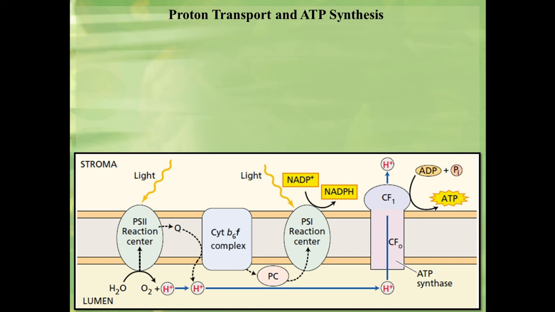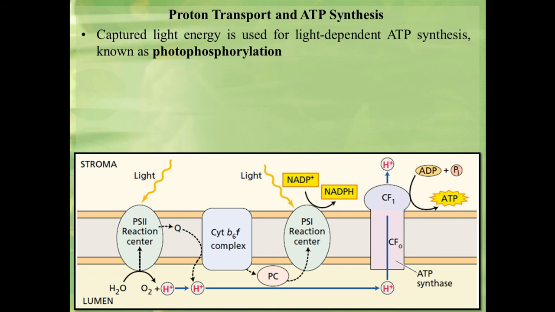One more important reaction that takes place in photosynthesis is the synthesis of ATP in the chloroplast. We have seen that captured light energy is used to reduce NADP plus to NADPH, but another fraction of captured light energy is used for light dependent ATP synthesis.